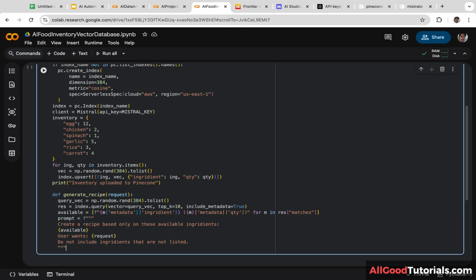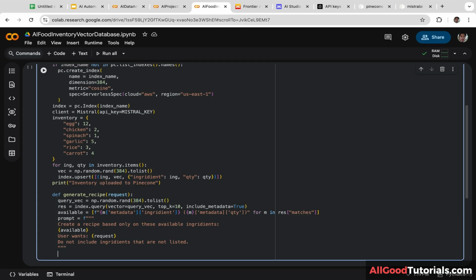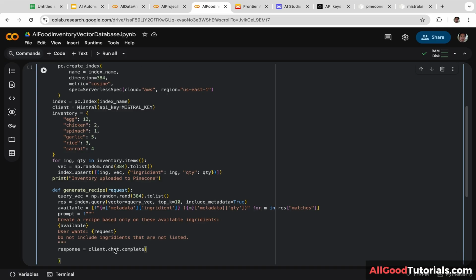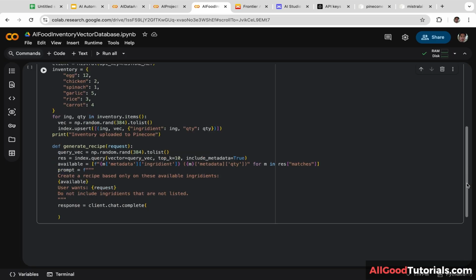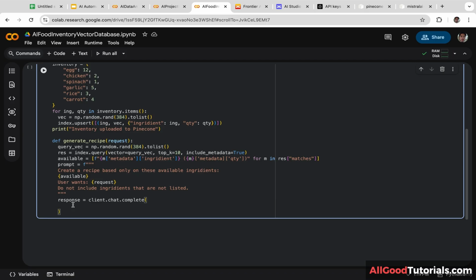Okay, next we are going to call the Mistral chat model to generate recipe text. Let's create a new variable. I'm going to name it response. We are going to use client.chat.complete. Next, we are going to define the AI model that we want to use. We are going to set the model to Mistral small latest.